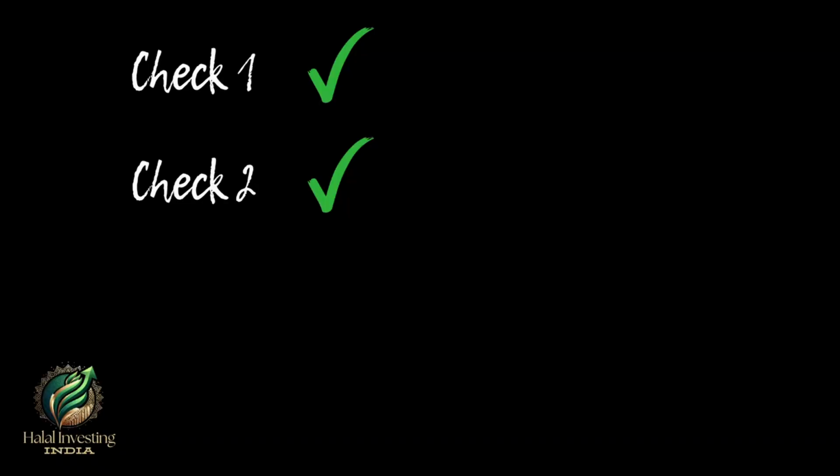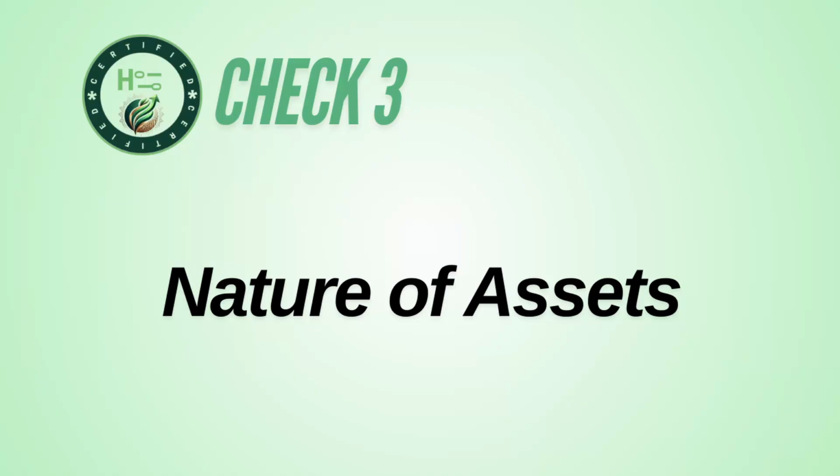If a company passes check number 1 and check number 2, then we will go on to check number 3. Basically, this check is about nature of assets of the company. We already discussed what assets and liabilities are in our stock market basics shorts. If you have not seen those shorts, I will give the link in the description. You can watch them right now.